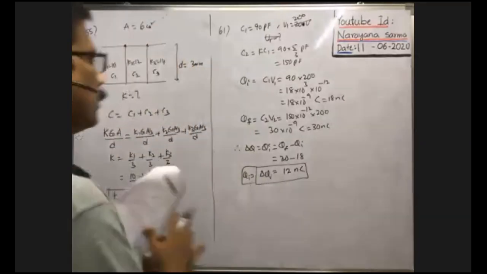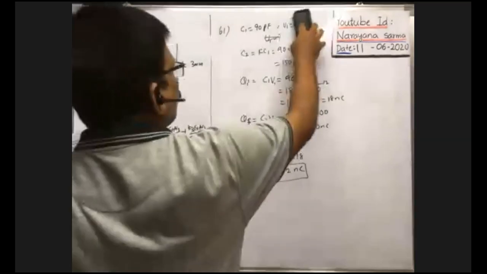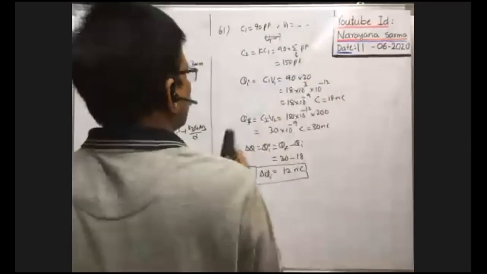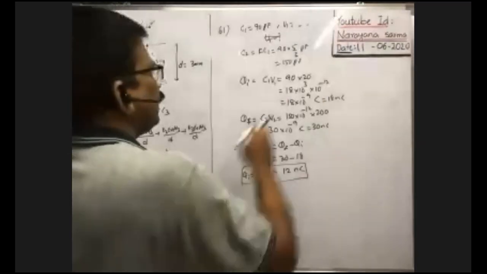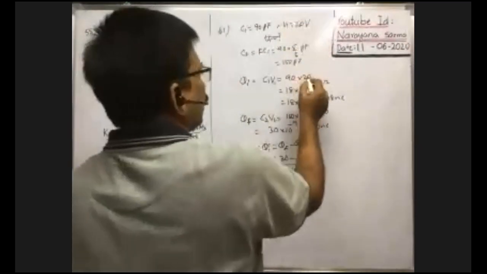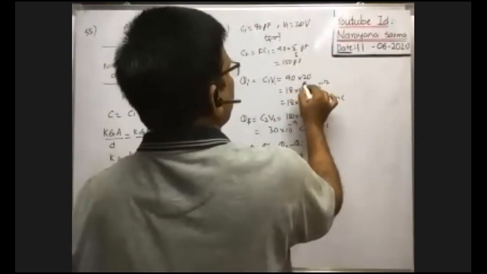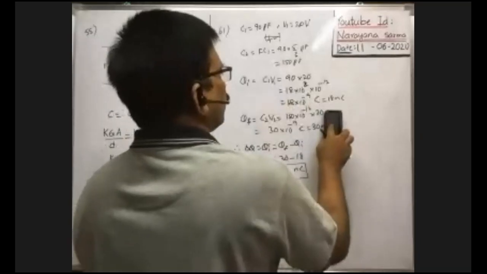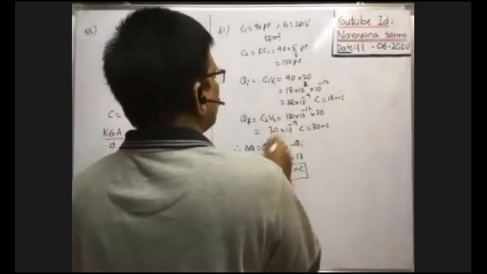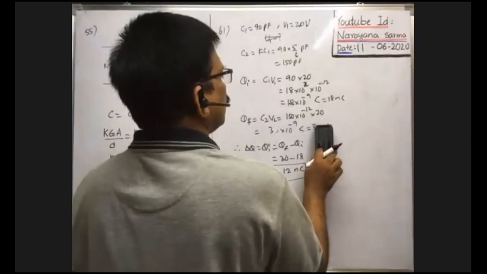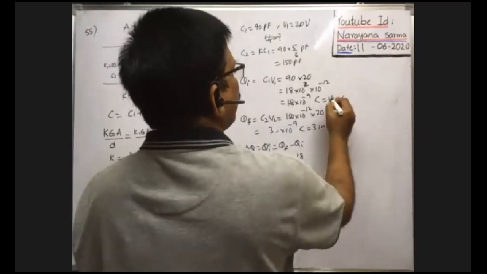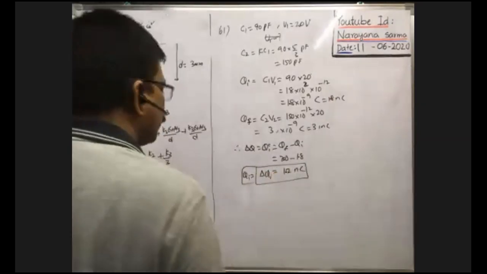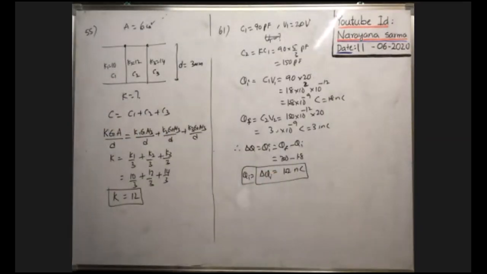Next, suppose you take 20 volts here, 20 given, not 200. If it is 20 volt, then the initial charge is 1.8 into 10 to the power minus 9. Here, if it is 20, then the final charge is 3 nanocoulomb. Here it is 1.8 nanocoulomb. Then 3 nanocoulomb minus 1.8 nanocoulomb, so 1.2 nanocoulomb is the charge induced. Okay, next.